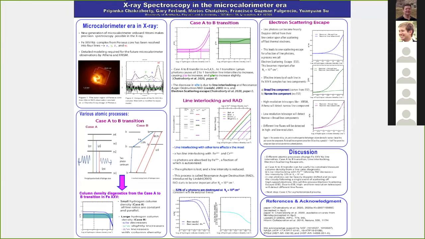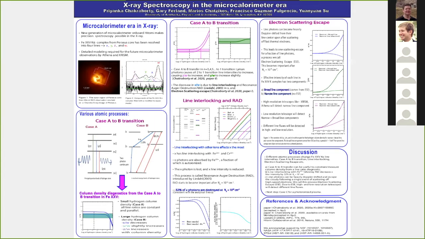In part 2 of this series, we introduce a new method of measuring or constraining the column density using the case A to B transition. So we take a line ratio with W, the resonance line. If you look at the bottom left and the top middle corner of the poster, from a line ratio diagnostic and a comparison with the observed data by Hitomi, we can constrain or measure the column densities.